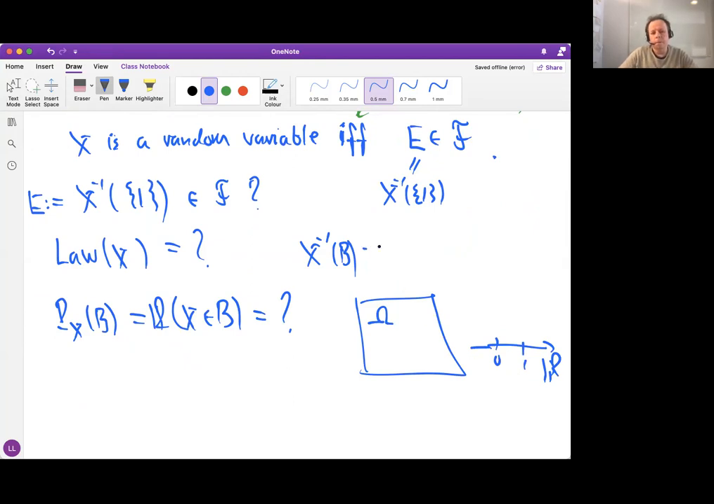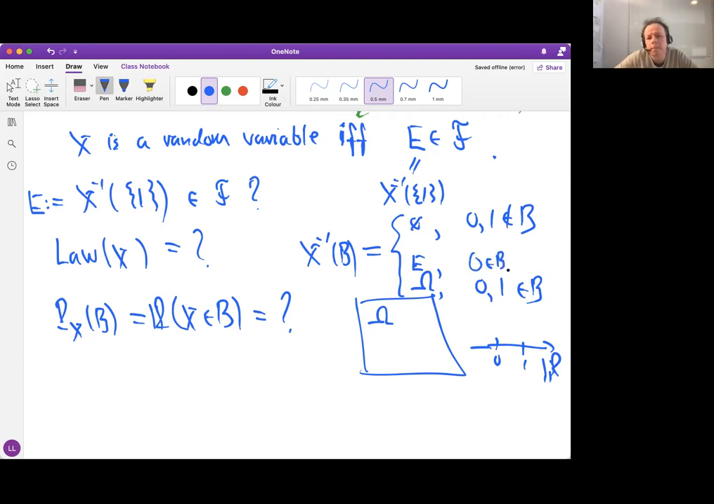So we actually have 4 cases. If 0 and 1 are not in B, the pre-image is empty. It's the full space if 0 and 1 are both in B. It is this set E if 0 is not in B and 1 is in B. It's the E complement in the remaining case, so 0 is a member of B and 1 is not in B. We have 4 different cases for the pre-image of set B.